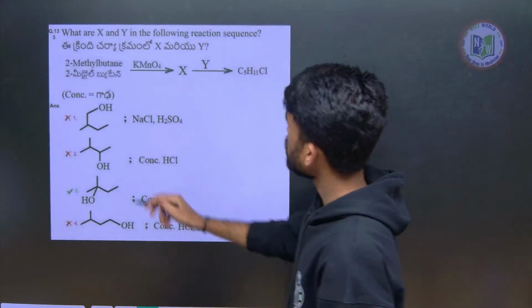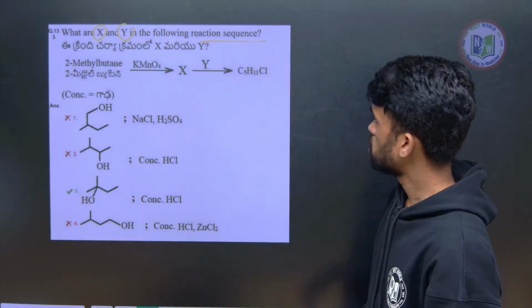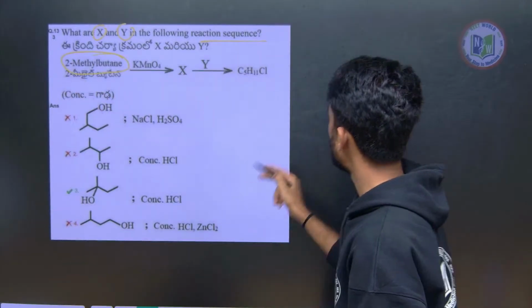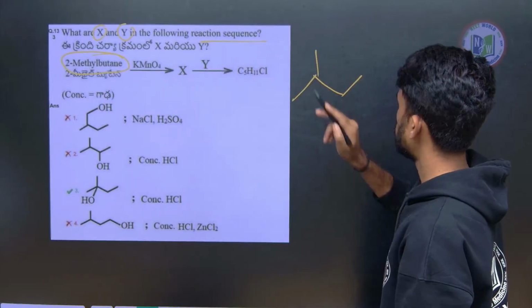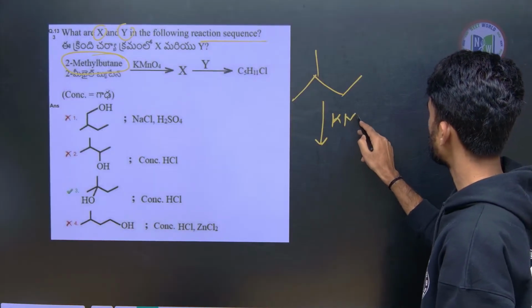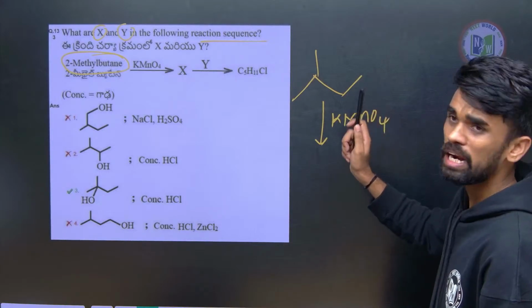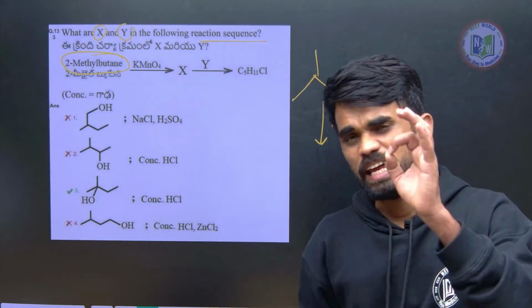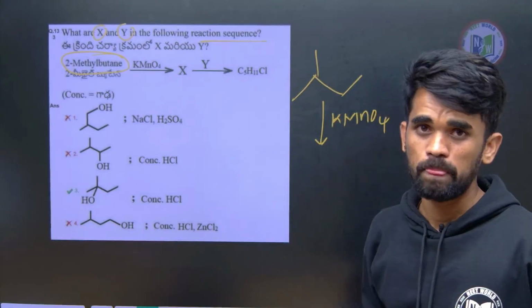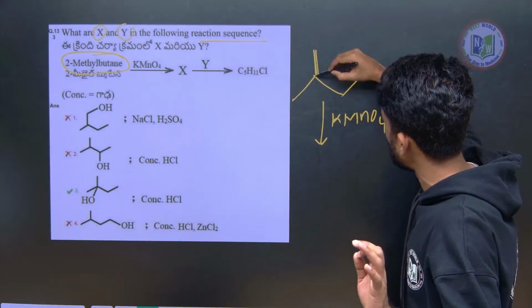Next, what are the X and Y in the following reaction sequence? Yes, so easy question. See, 2-methylbutane, I can write like this, again KMnO4. Whenever we treat an alkane with KMnO4, see any hydrocarbon book you take, a quality book, definitely this example will be there.